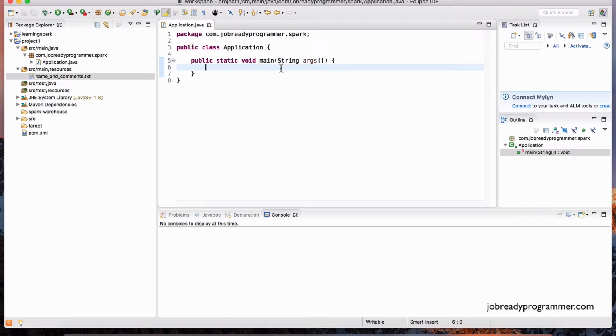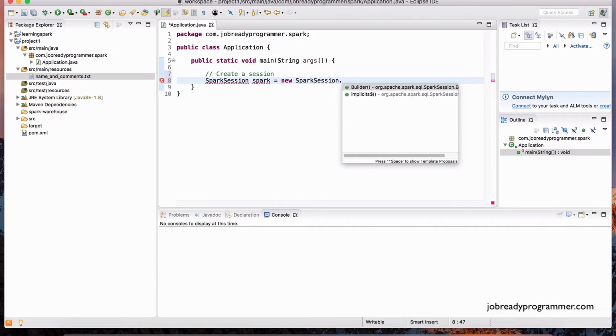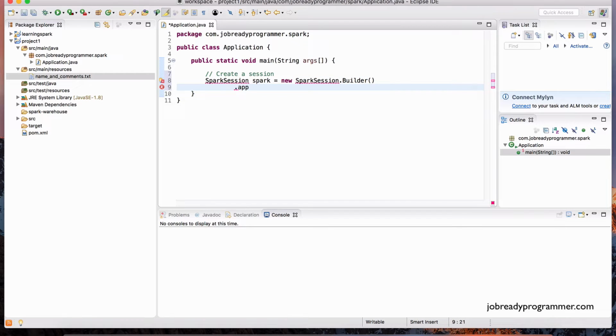So let's get started. For every Spark application that you write, the very first step is to connect with something called the Spark master node. And we're going to talk about what that is later. But to connect with the master, you have to first establish a session. So that's what we're going to do here, create a session. And how do you create a session? We use this object called Spark session, and let's assign it to a variable called spark is equal to new SparkSession.builder.